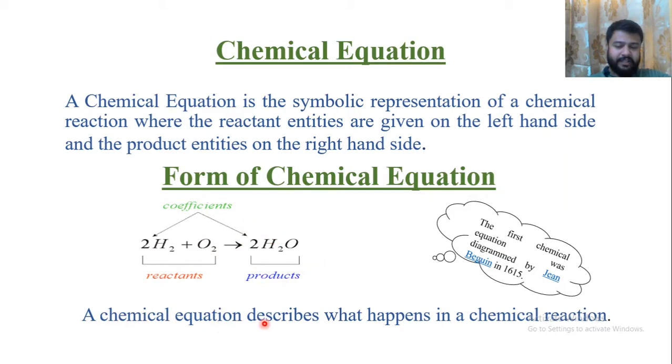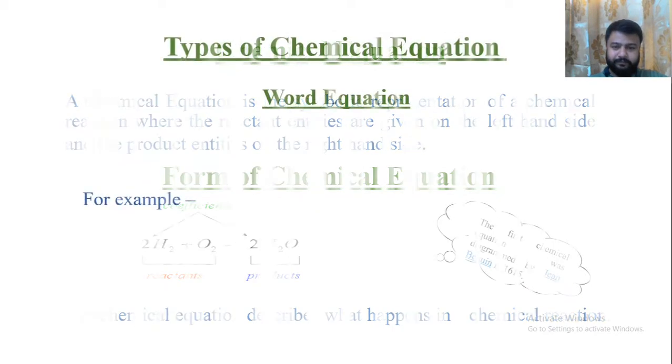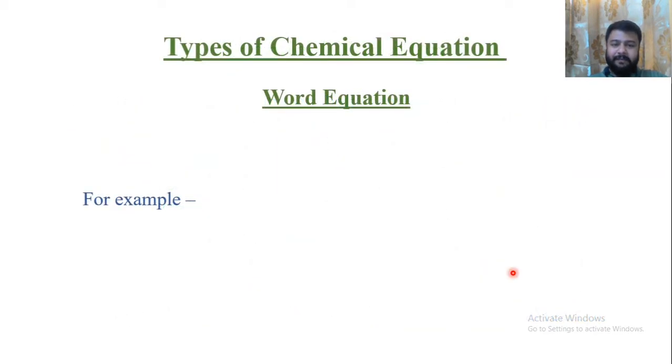A chemical reaction describes what happens in a chemical reaction. A chemical equation is nothing but the representation of your chemical reaction. Just for your knowledge, the first chemical equation was diagrammed by Jean Beguin in 1615. Now, types of chemical equation.